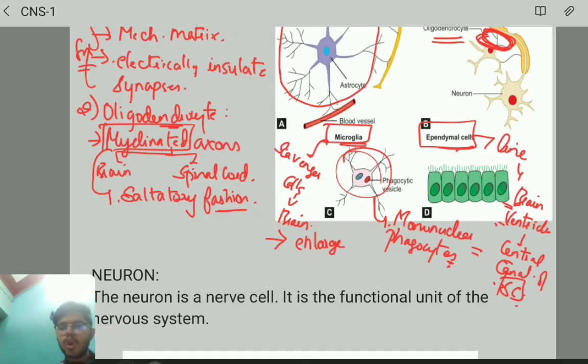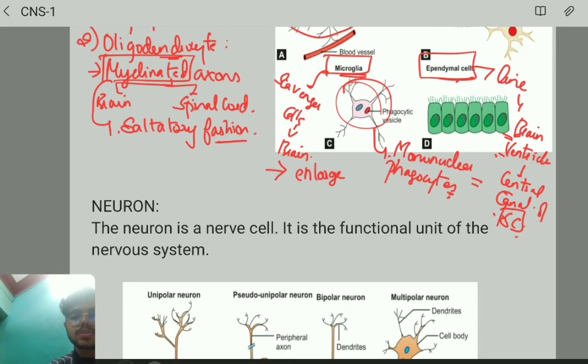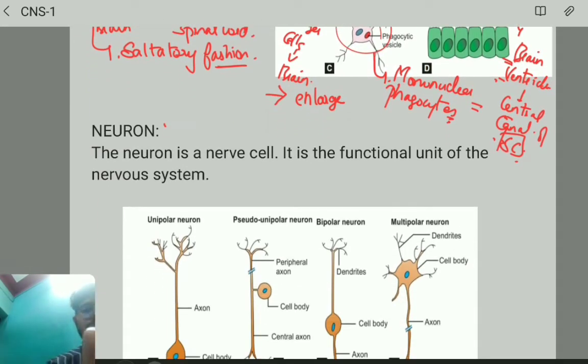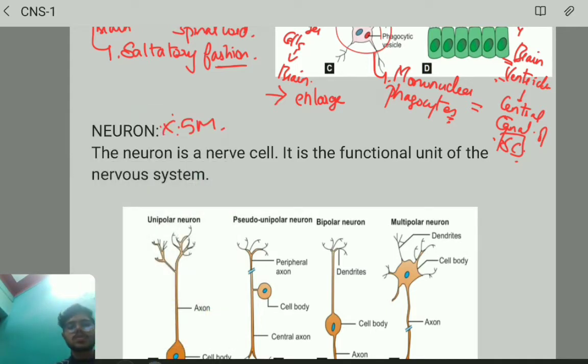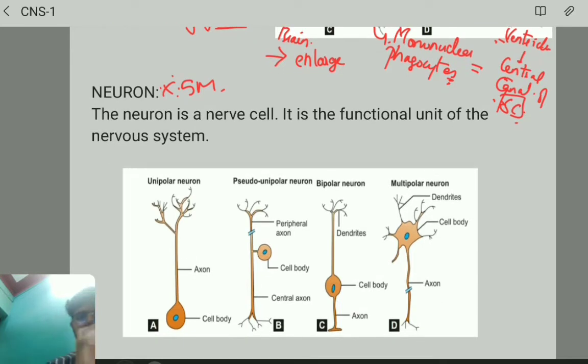Next we will be moving on with neuron. Okay, so neuron is something very important, a 5 mark question. Fine, let me use a different color. Okay, so what do you know about neuron? It is a nerve cell and it is the functional unit of the nervous system, right?